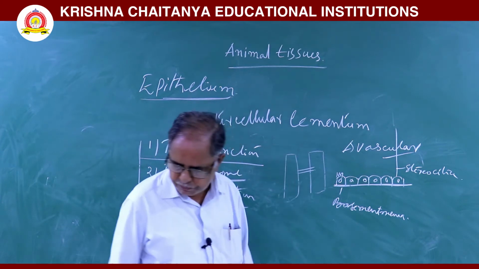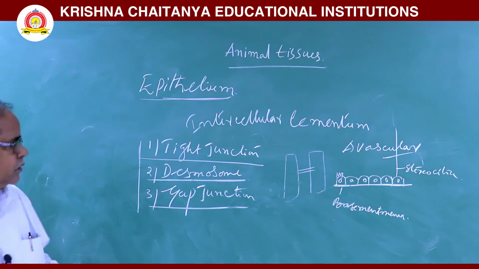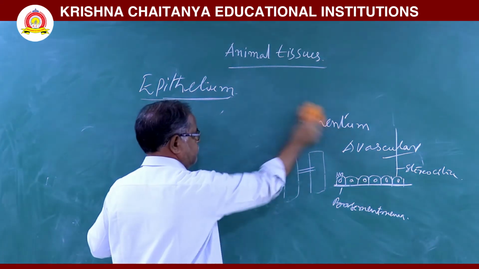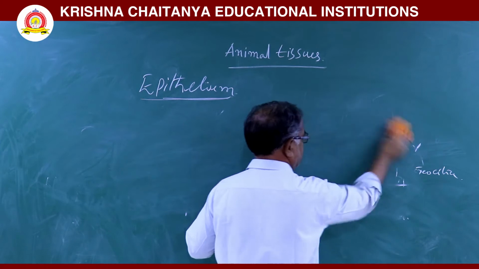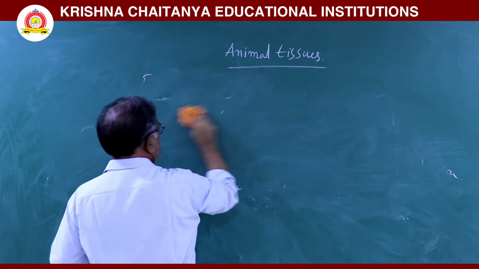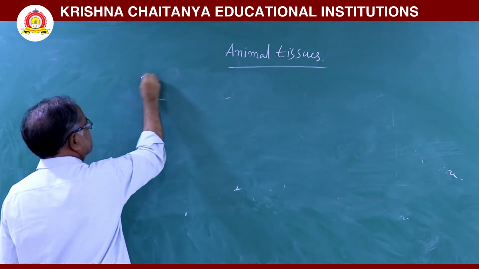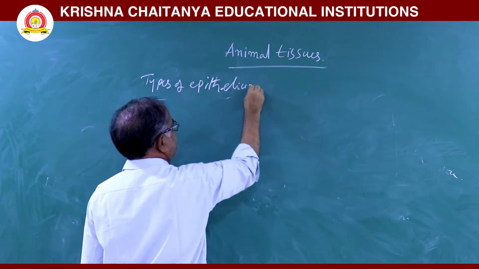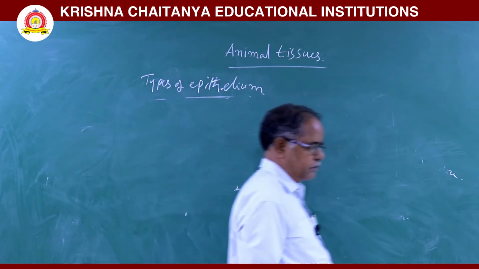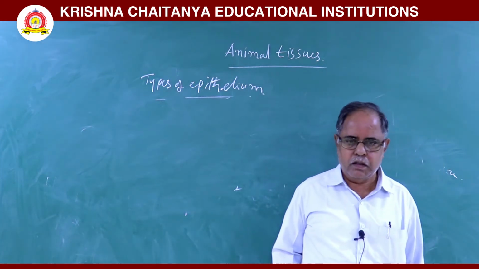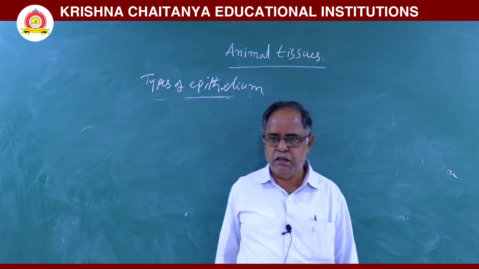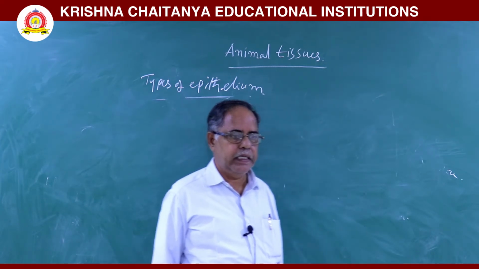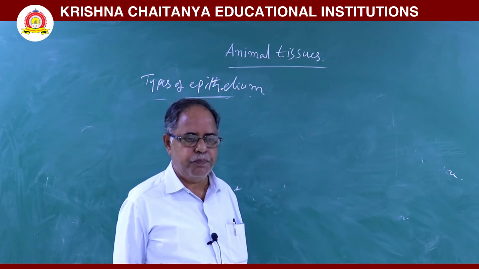Next, types of epithelium. Based on the arrangement of the rows of the cells, this epithelium is classified into two types, simple and compound.